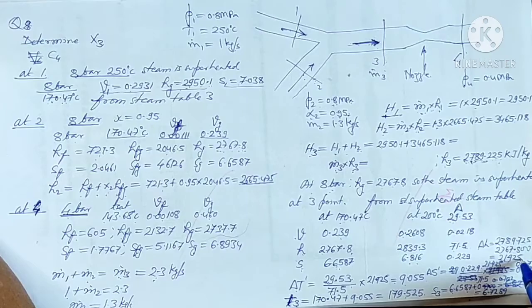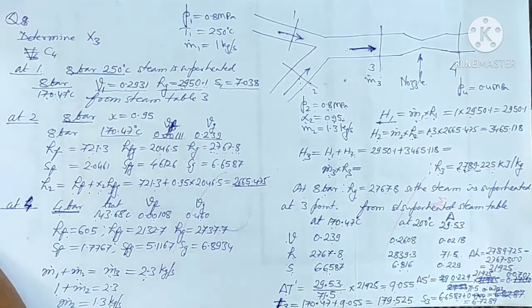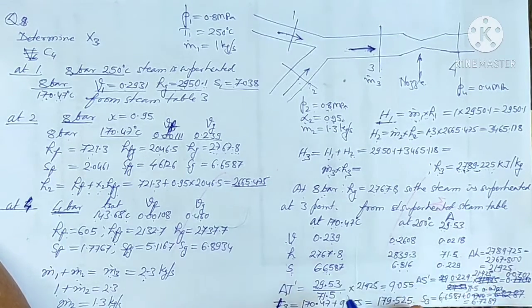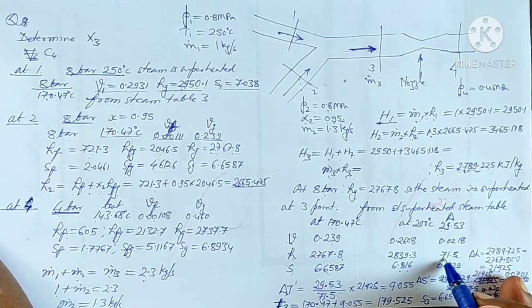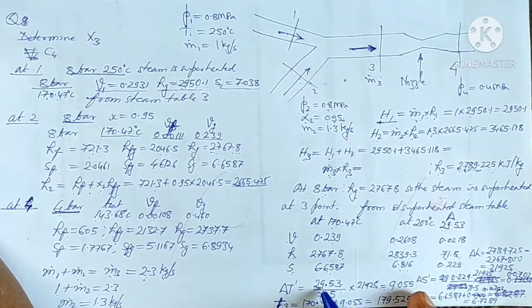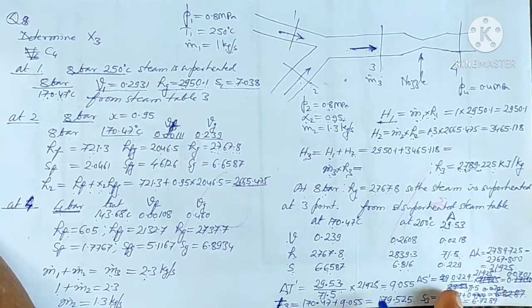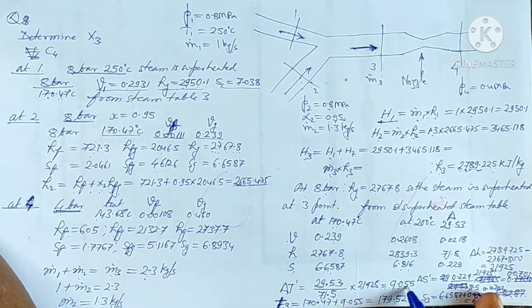that is 21.925. So we have to find out the change in temperature and change in entropy when the enthalpy is changing by 21.925. So here the temperature change is 29.53 when the enthalpy is changing by 71.5. So for one enthalpy change, the temperature change will be 29.53 divided by 71.5, multiplied by the enthalpy change required, 21.925. So the change in temperature from 170 will be 9.055.